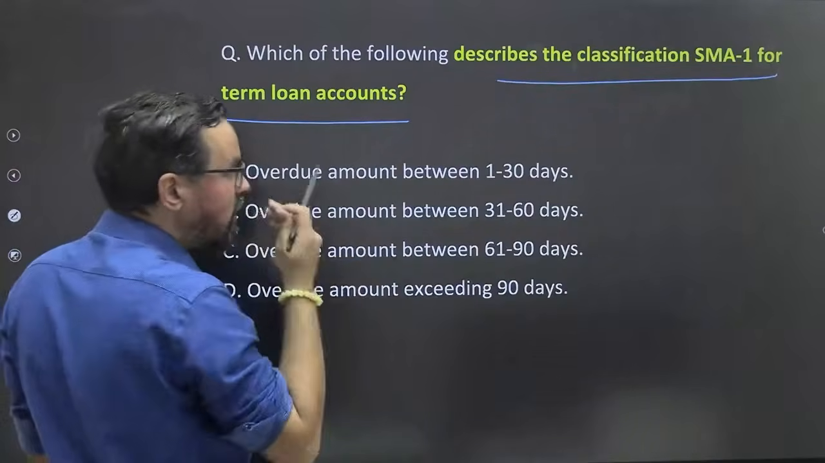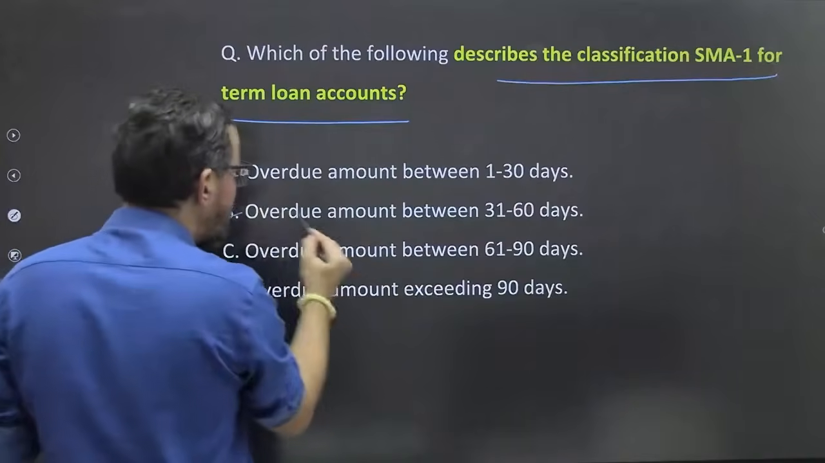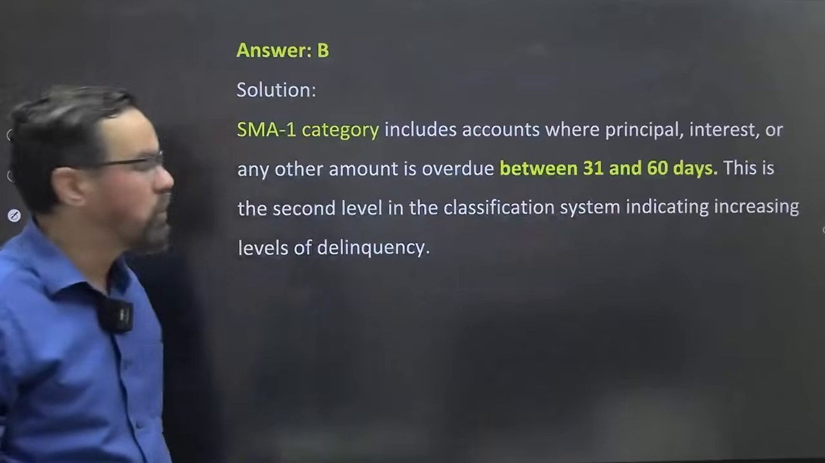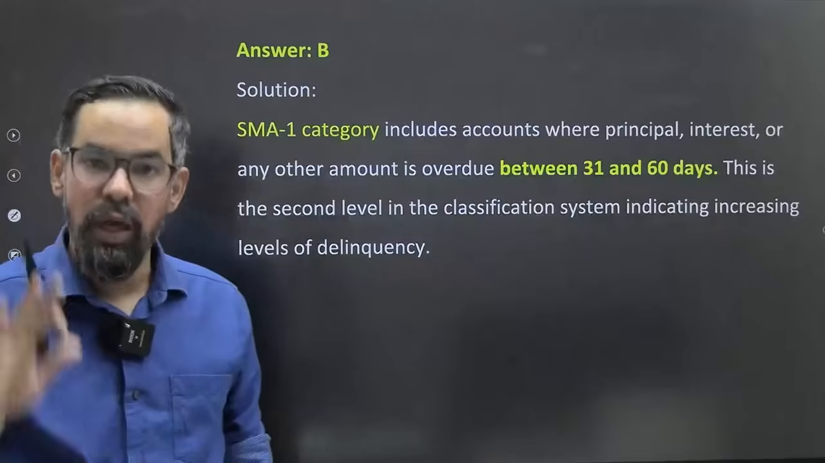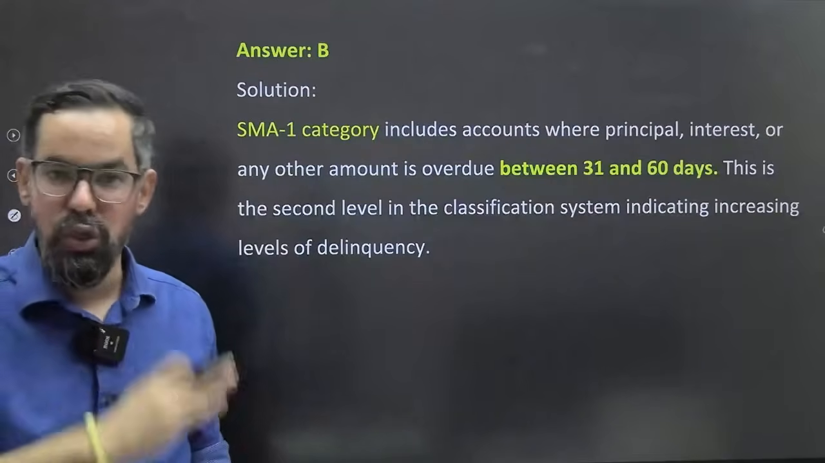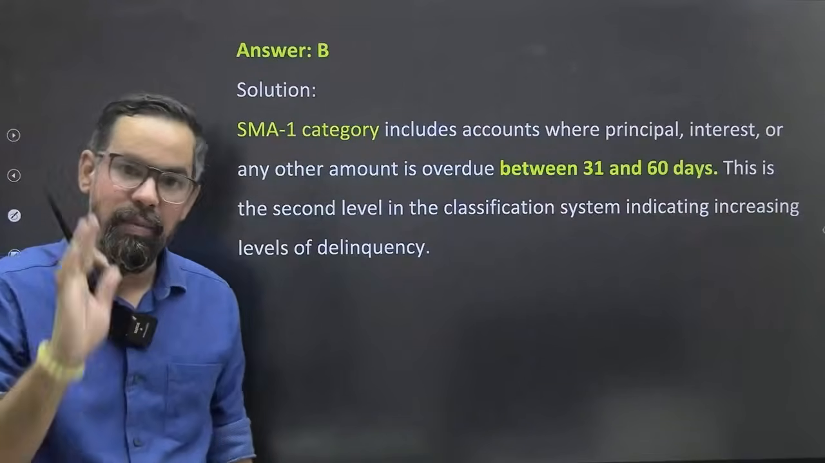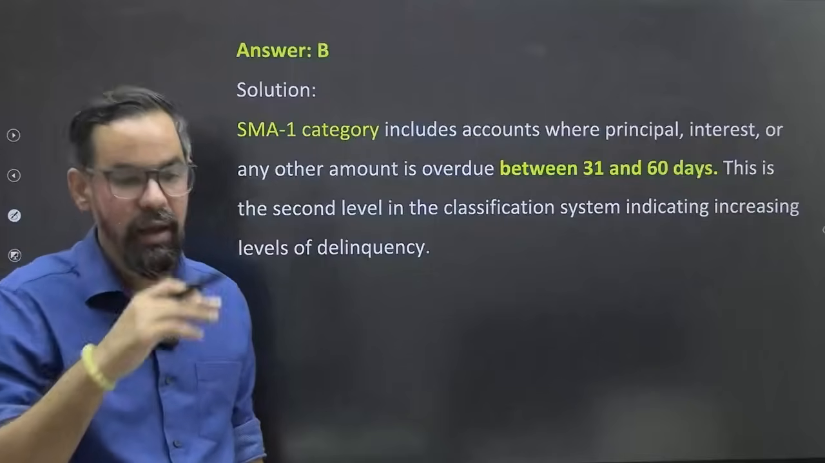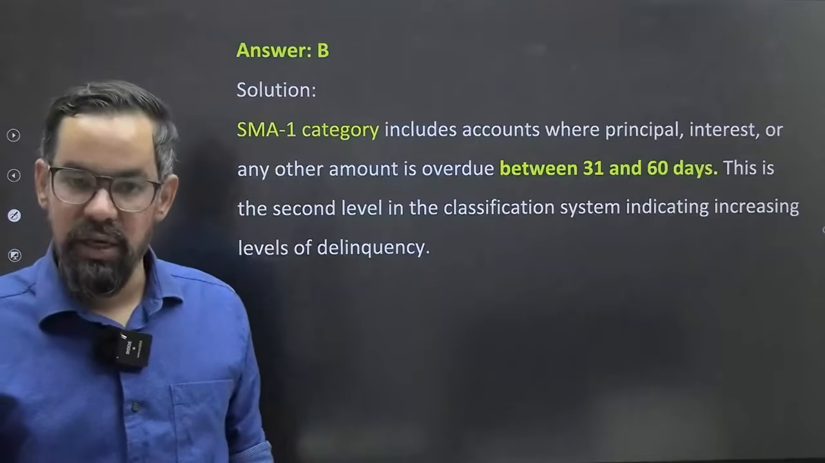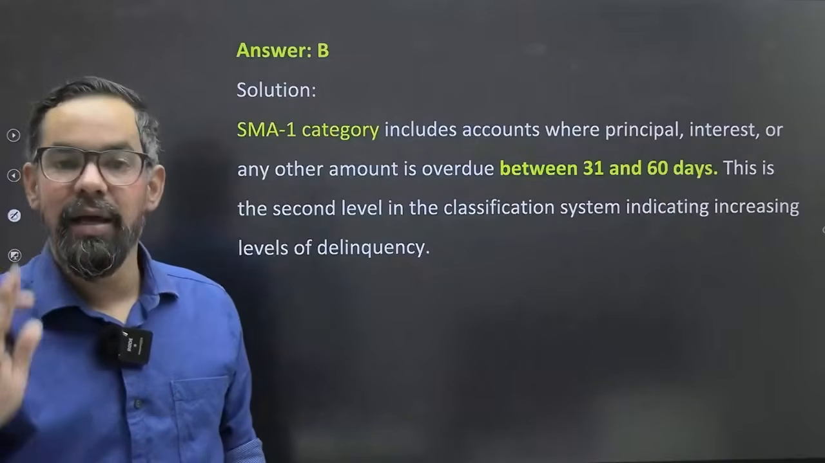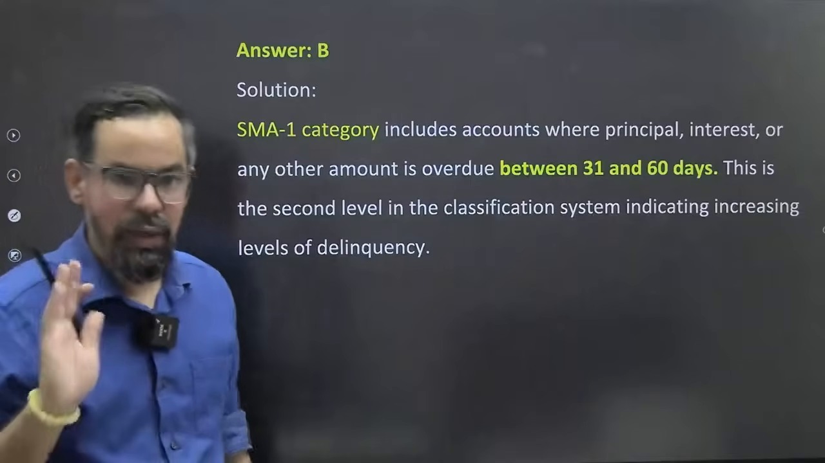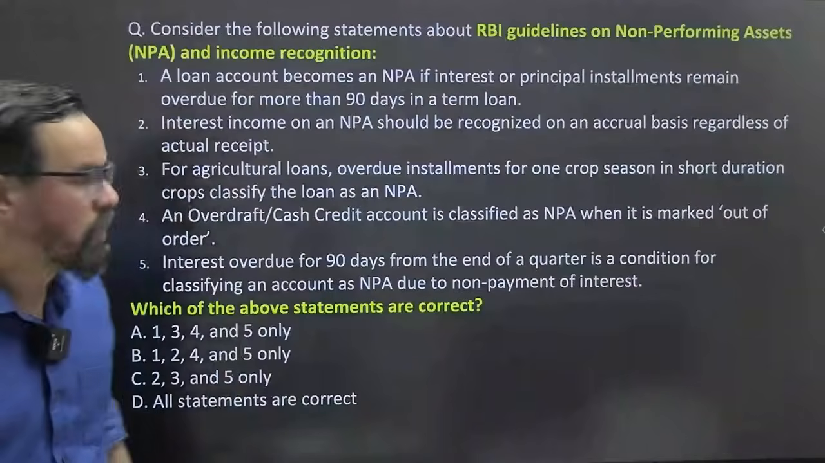SMA 1 means 31 to 60 days, okay. So overdue amount between 31 to 60 days. SMA 0, SMA 1, SMA 2. 0 to 30 days is SMA 0, then 31st to 60th day is SMA 1, and SMA 2 is 61st to 90 days. After that it becomes a non-performing asset, okay.